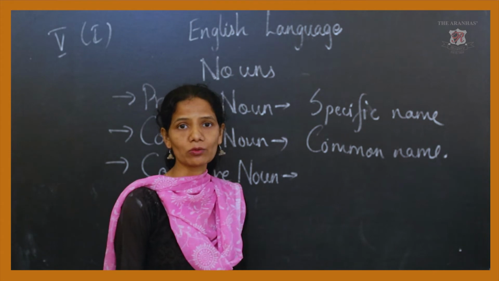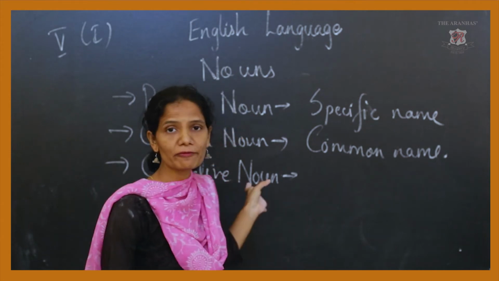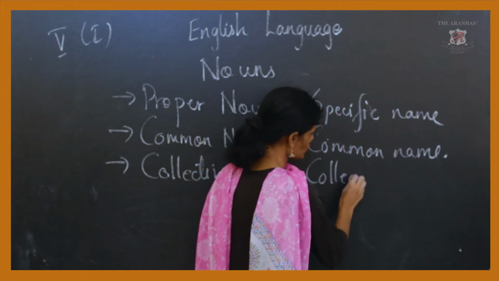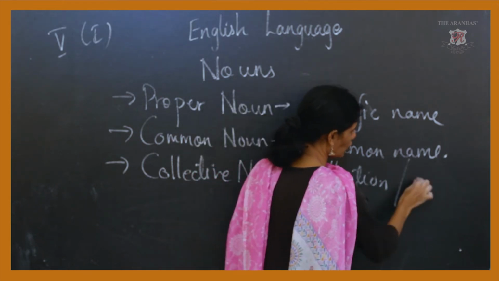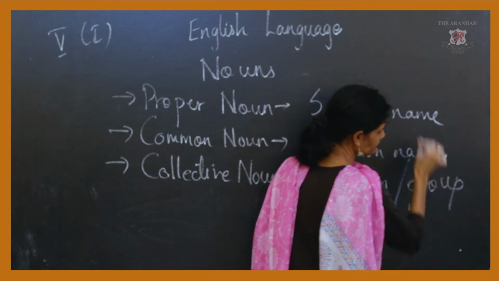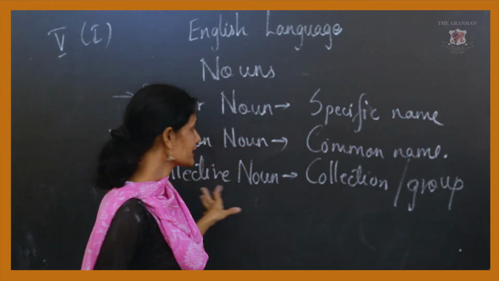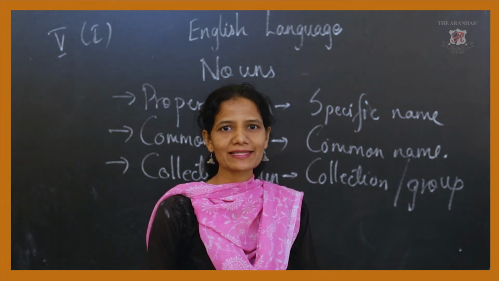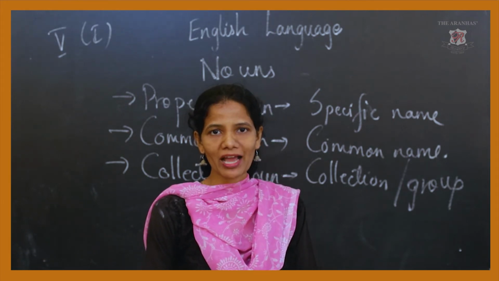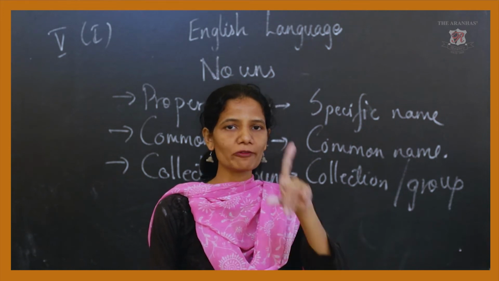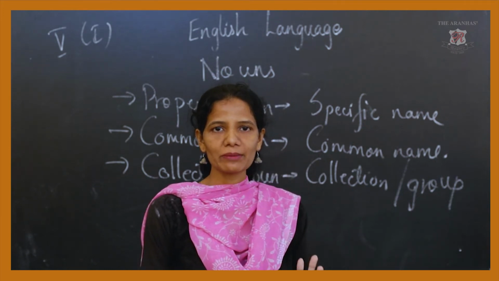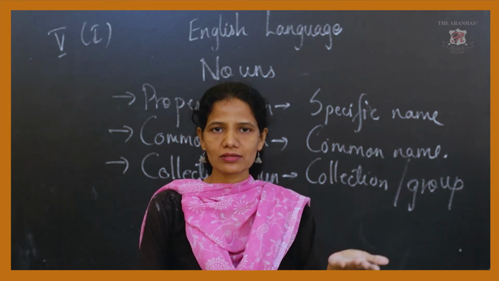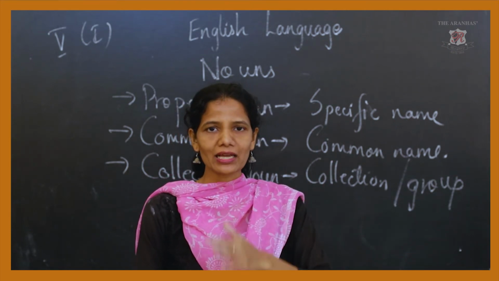Now collective noun, the name itself we understand, it is a collection, it is a group. So collective noun is a collection or a group of words. For example, if I say family, my family means it is not one member in a family. Family means grandparents, father, mother, daughter, sister, brother, different people. So that comes as a family.